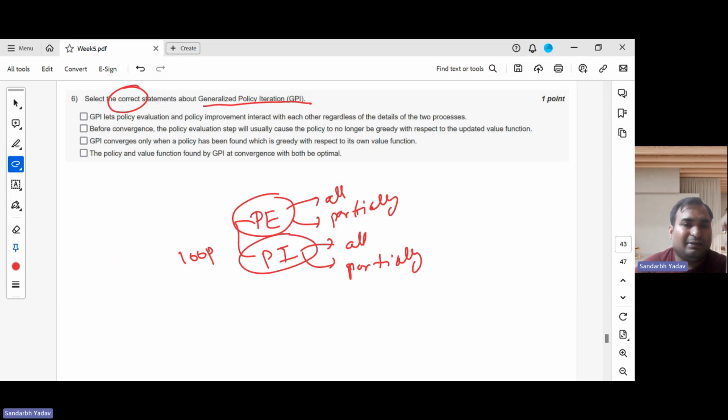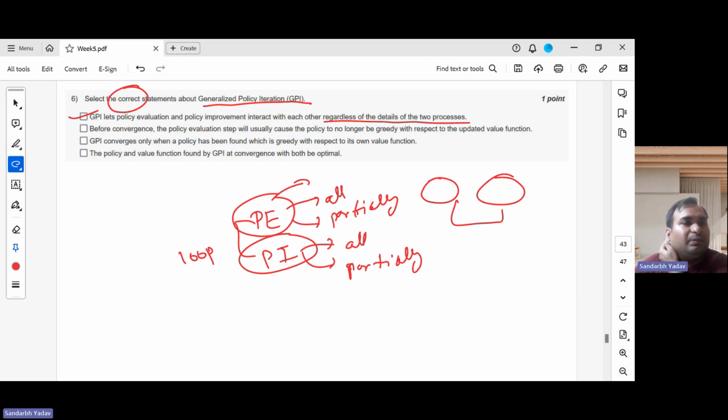Even the subsets which each of them selects need not be the same. They can select subsets which are disjoint, with no common states between them. So yes, this is true: GPI lets policy evaluation and improvement interact with each other regardless of the details of the two processes.